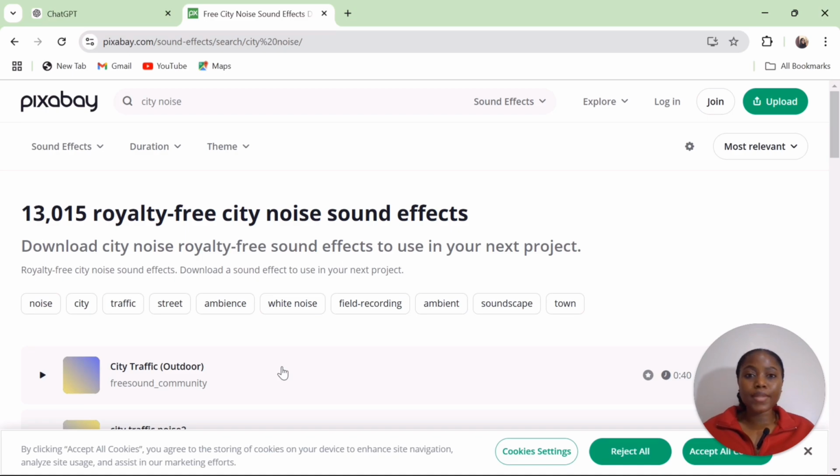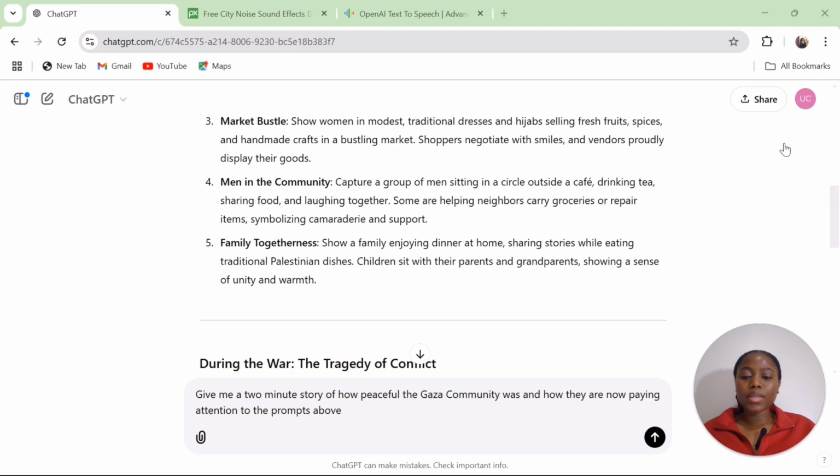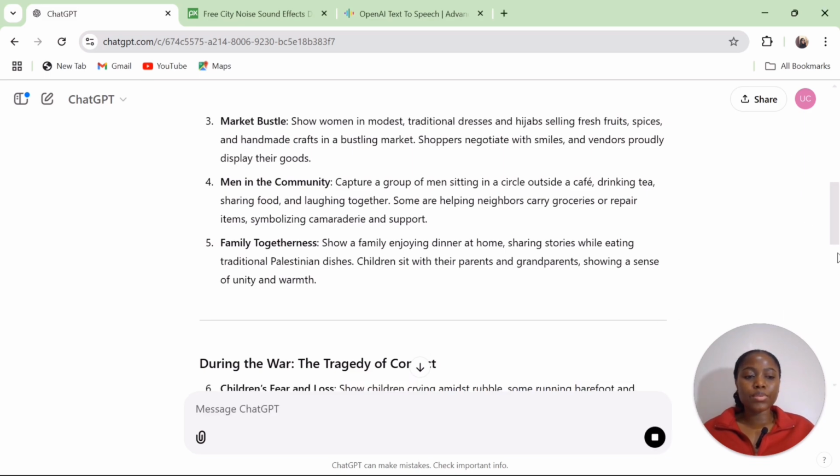So how do I get my story? You can use OpenAI TTS, because what we have is sound effects. We don't have the story. We don't have a background story. To get the story, use ChatGPT. This is what I typed in. Give me a 2-minute story of how peaceful the Gaza community was and how they are now, paying attention to the prompts above. Then I'll send this and it will give me a story which I'll add to my videos.